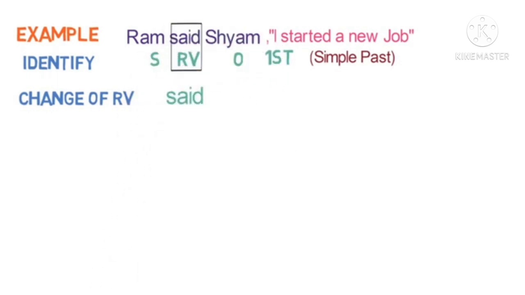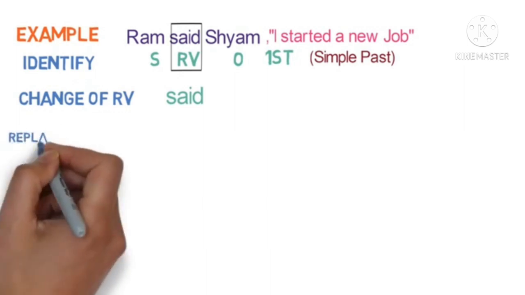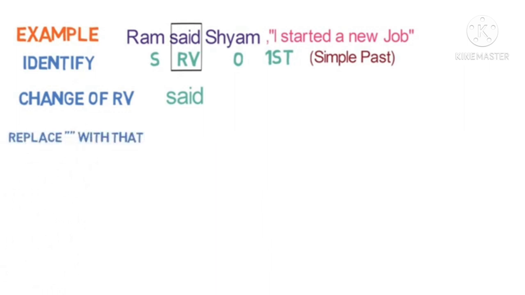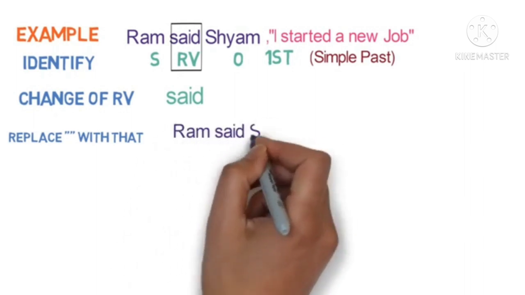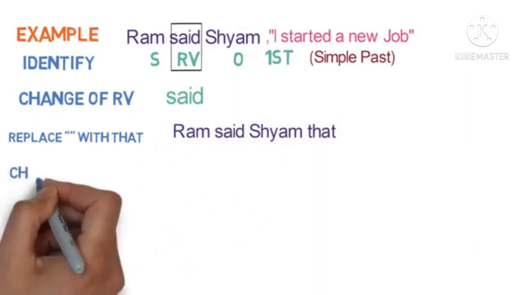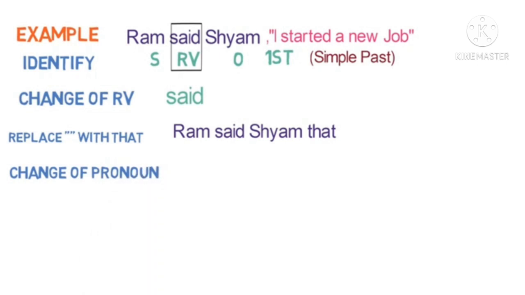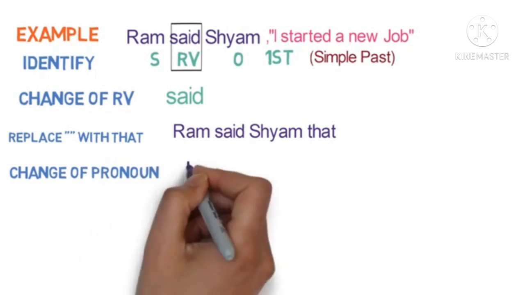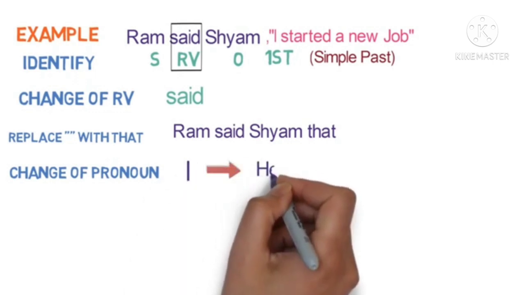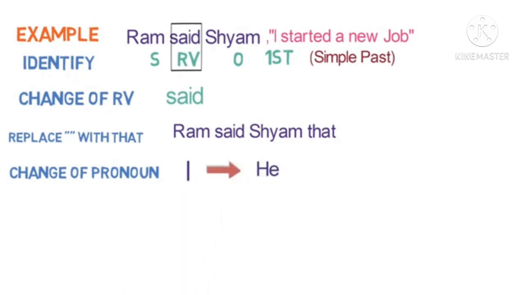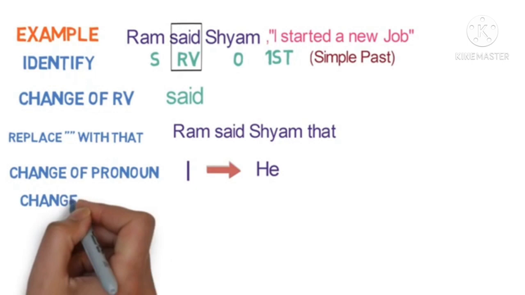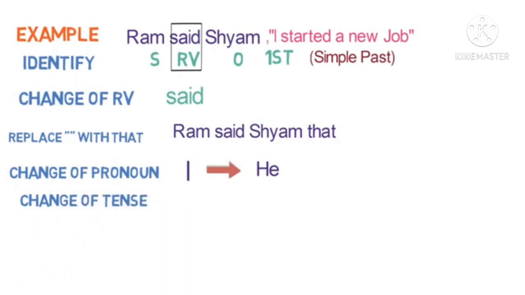Next thing is you have to change the reporting verb. Said always remains said. Then you have to replace with that. So Ram said to Shyam that. Then you have to change the pronoun. So I will be converted into he. And next step is you have to change the tense.